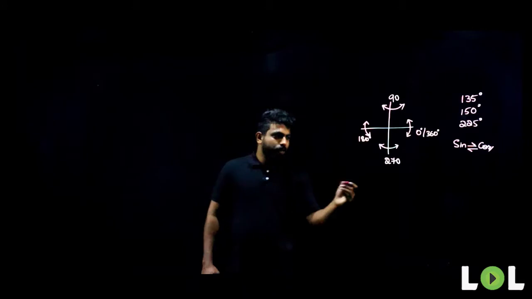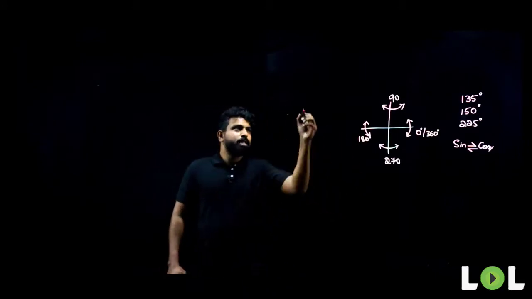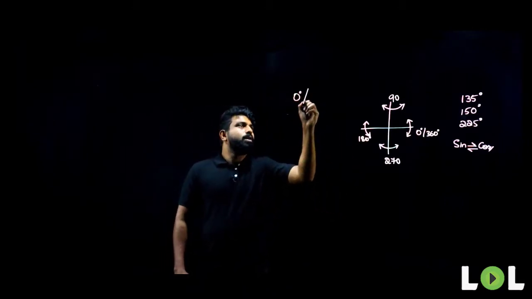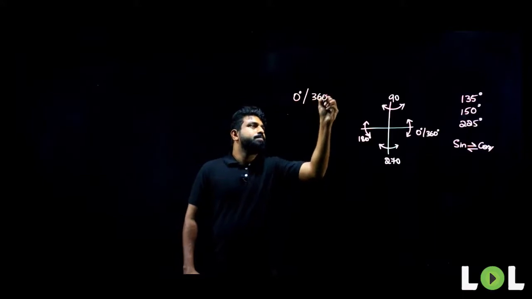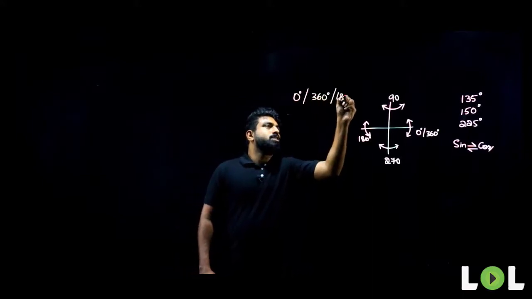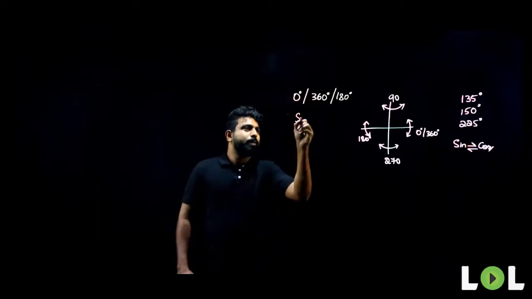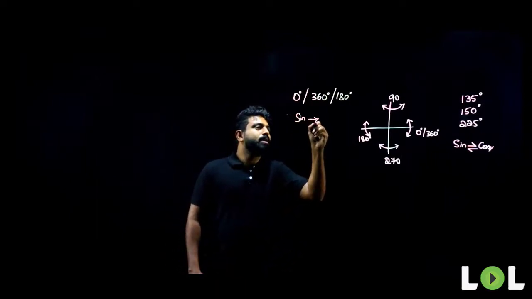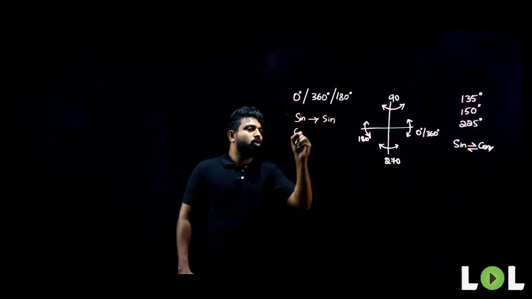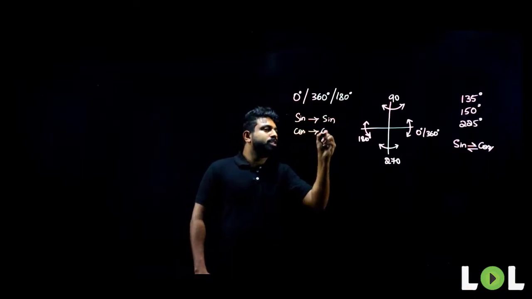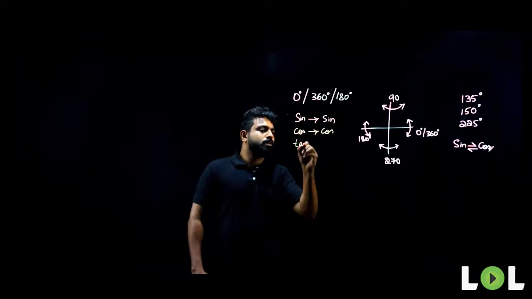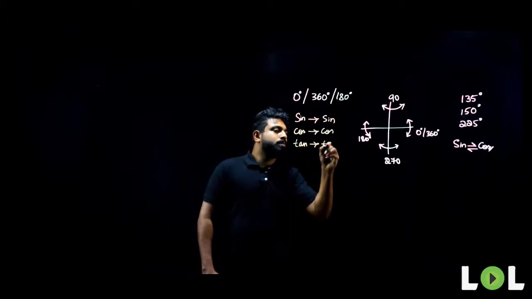Let me make two columns here, one for 0, 360 or 180 degrees. In these conditions the trigonometric ratios remain the same. Sine will always remain sine, cos will always remain cos, tan will always remain tan.